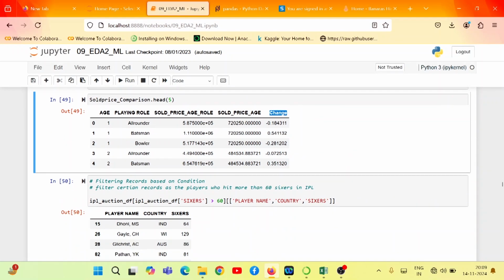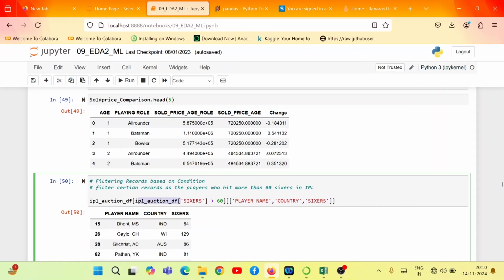Now we can also filter the records based on a condition. For example, assume that we would like to filter players who hit more than 60 sixes in the IPL tournament, right? So here we have to put this condition, and whoever is satisfying this condition, we want to fetch their player name, country name and sixes count from the data frame.